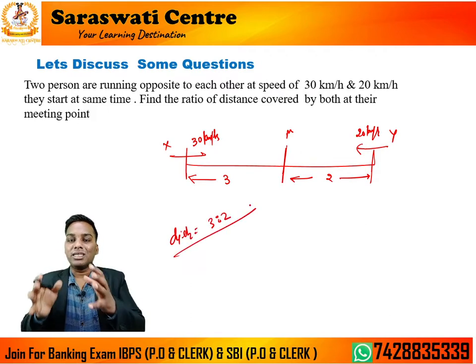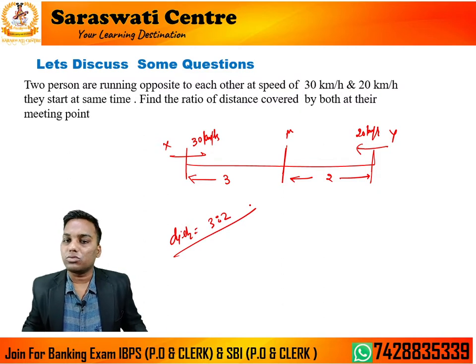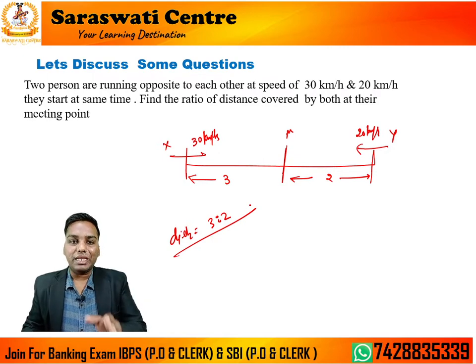Why? Because the speed is in the ratio of 3:2. In the same way, they will cover distances in the ratio 3:2. Okay, I think you have got the idea. If you have not, please revise this slide later, so you will get an idea for applying this concept.